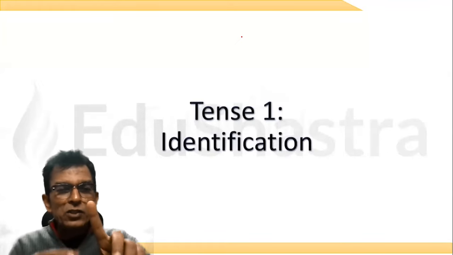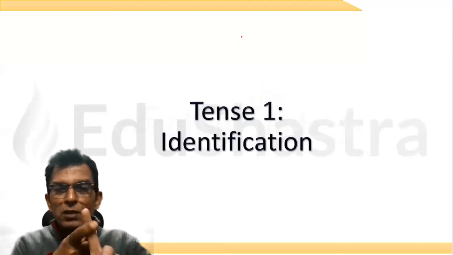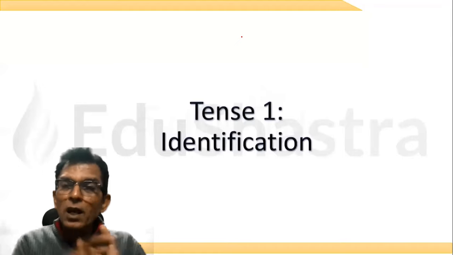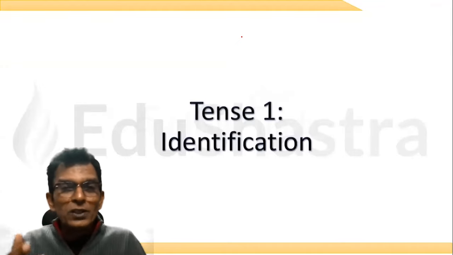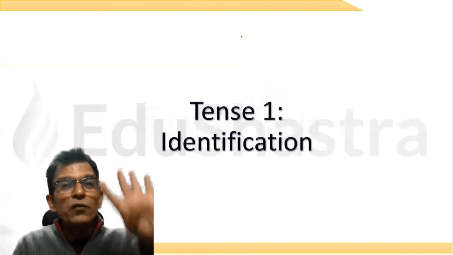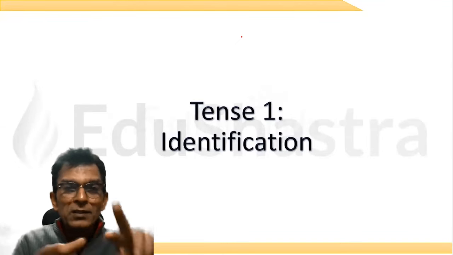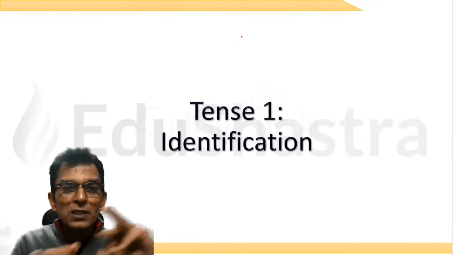If I ask you, you will say, sir, there are present tenses, past tenses, and future tenses. Three tenses, and some of you may be more forthcoming, and you might say, sir, for each, simple tenses, continuous tenses, perfect tenses, and perfect continuous tenses, which is simple present, simple past, simple future. Present continuous, past continuous, future continuous. Present perfect, past perfect, future perfect. And then you would also say present perfect continuous, past perfect continuous, and future perfect continuous.